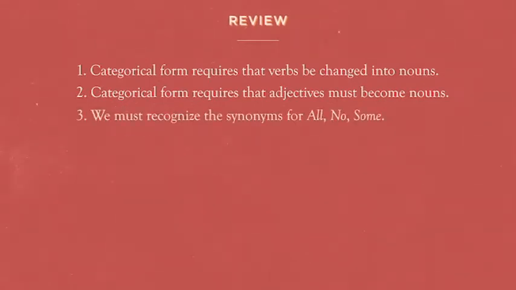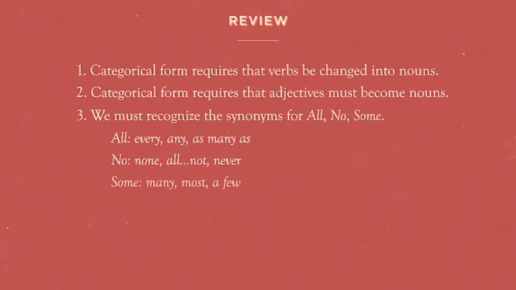Third, we must recognize synonyms for all, no, or some, and you've seen several of those already. Sometimes statements that start with every are universal affirmative statements. Same thing for any or as many as. Those can all be synonyms for all. For no, statements that start with none are universal negatives. Sometimes all ... not type statements are universal negatives, and never is also a word that tells you need to translate a statement as a universal negative. Then some can be a translation for many or most or a few. This last one is interesting.